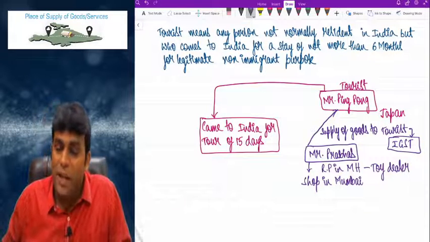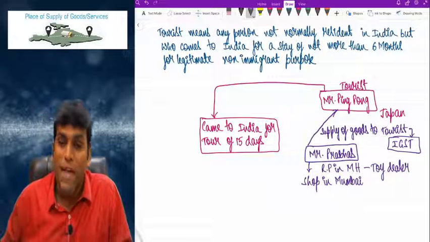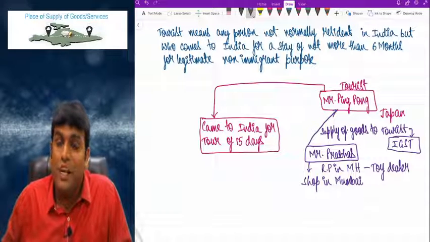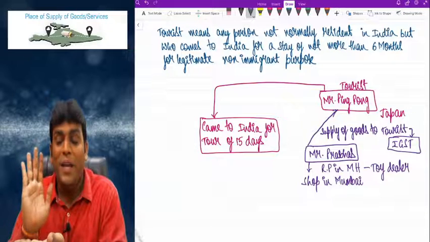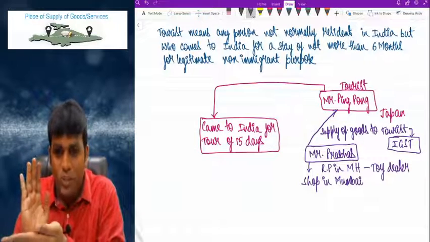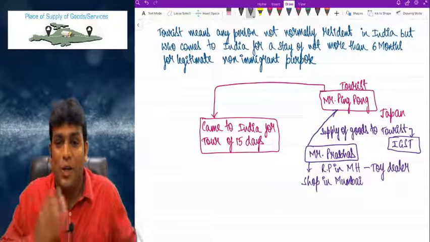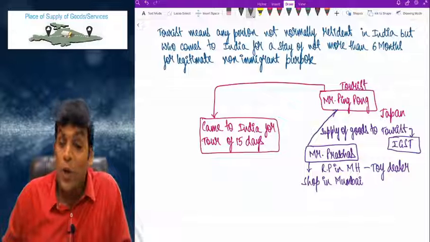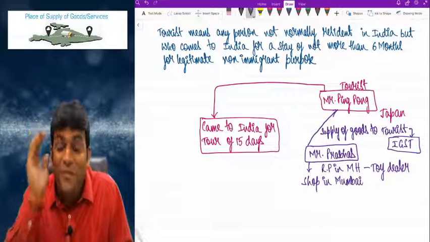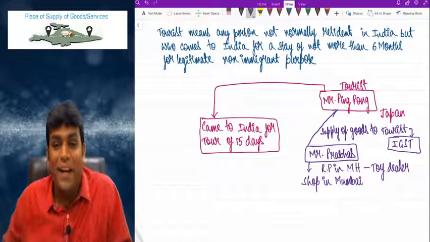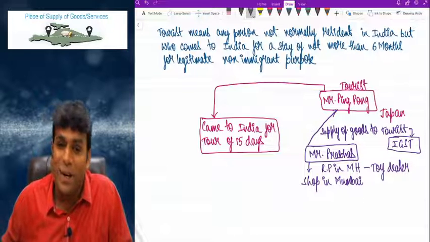And while returning back to your foreign country, in the airport or in the seaport, we have got one counter called GST refund counter. Come to the GST refund counter, show us the goods, and show us the bill, then we will give you the refund of the tax that you paid. Provided you show the goods and show the bill and take the goods out of India, we will give you a refund of the tax that you paid. Like that, the government is clearly giving instructions to tourists when they are coming into India.